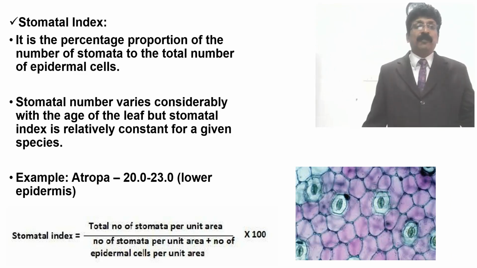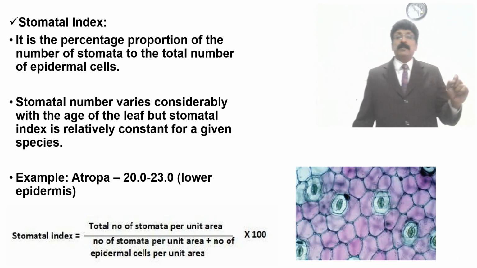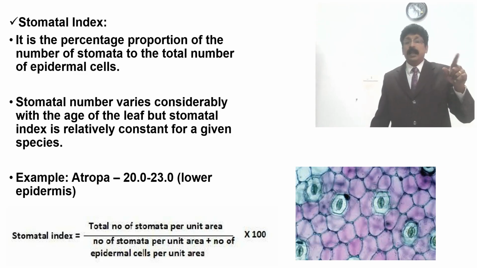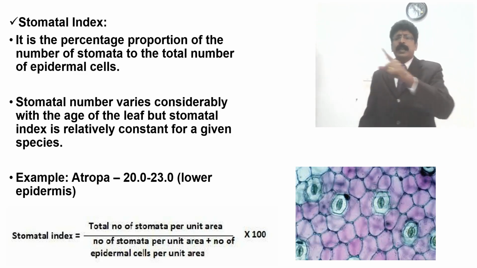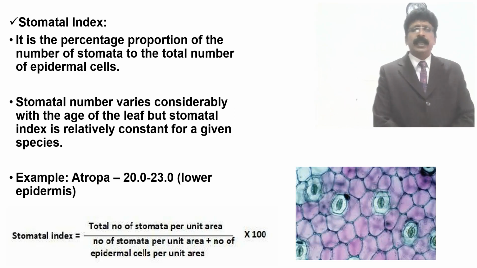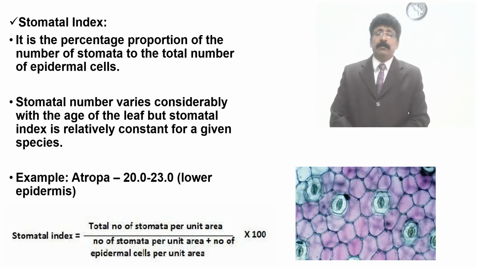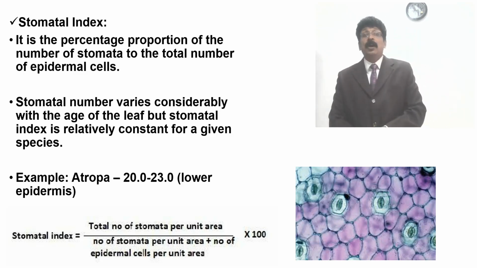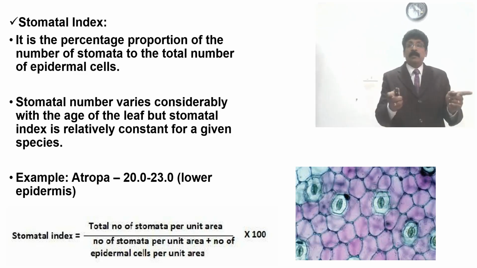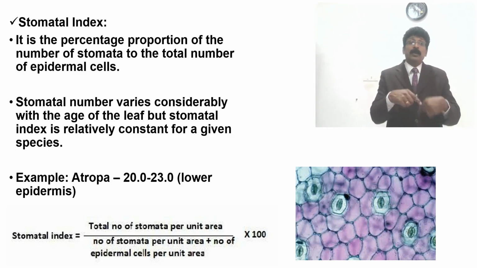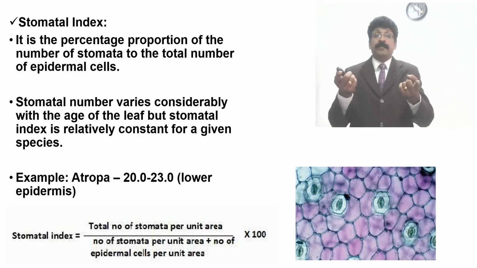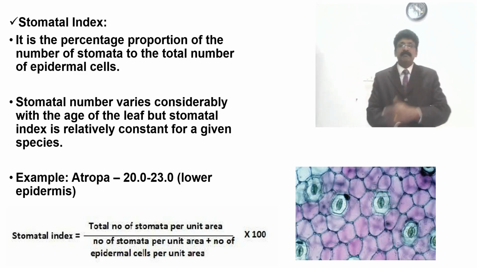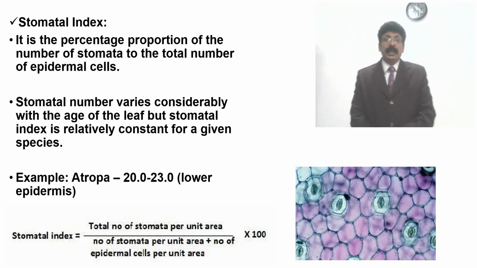For example, stomatal index: count the total number of stomata in a unit area, that is 1 square millimeter or 1 square centimeter of the black sheet which you are calculating. The number of stomata per unit area, plus the number of epidermal cells in the same unit area, is the total; the number of stomata per unit area divided by that total, into 100, gives the stomatal index, which is constant for a species.